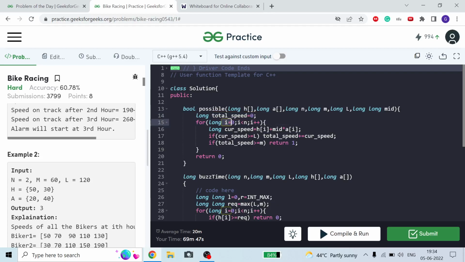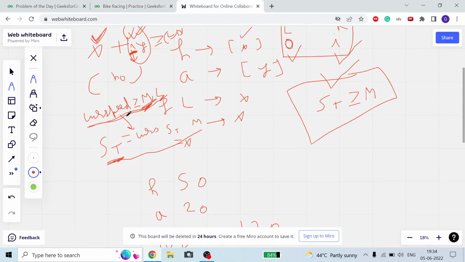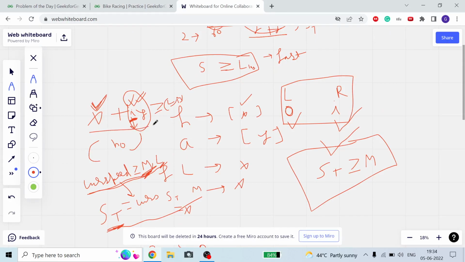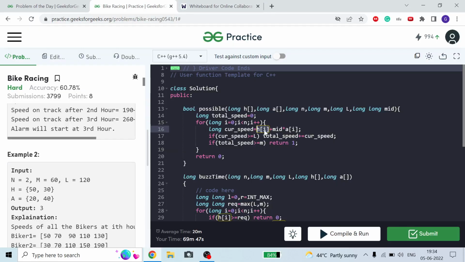Now for all the numbers from 0 to less than n, what is my current speed? Current speed means the speed of the ith bike after spending mid number of hours on my track. It is nothing but the initial speed plus the number of hours into the acceleration, that is the initial speed plus mid times ai.